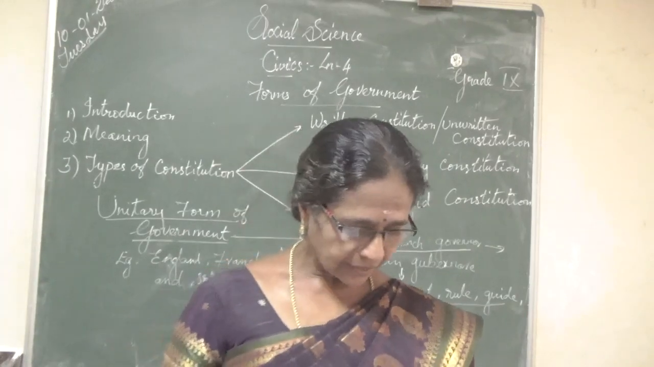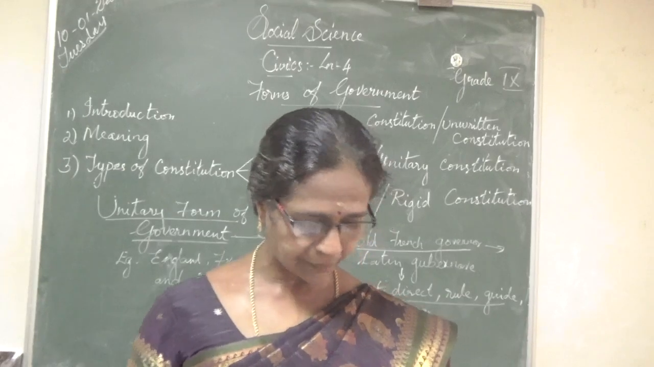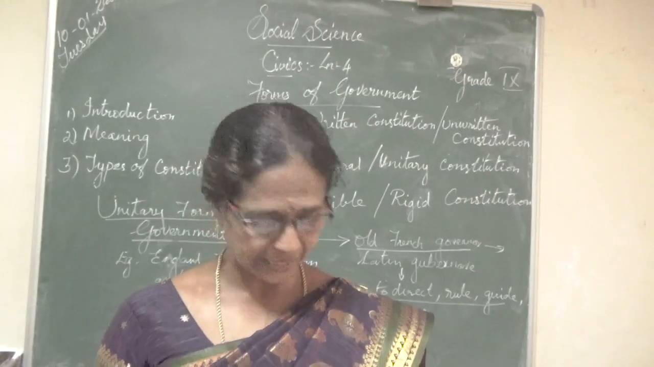Okay. Next, even in the unitary form of government, there might be a lot of decentralization of authority, but it cannot claim to be a federal system. You all know what we mean by a federal system. There are two or more governments joined together. That is the federal system.